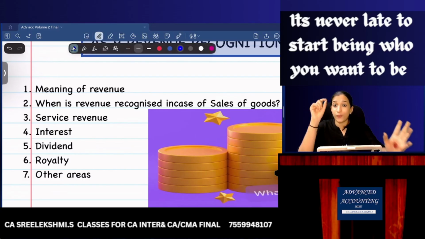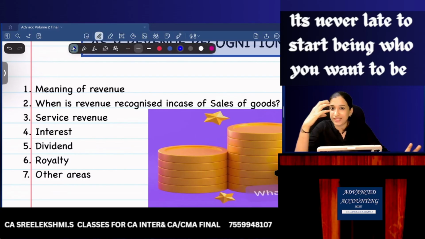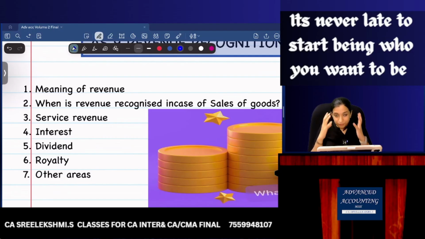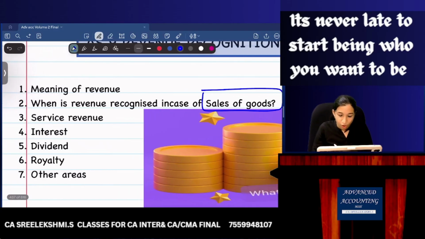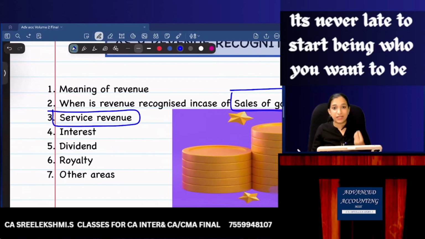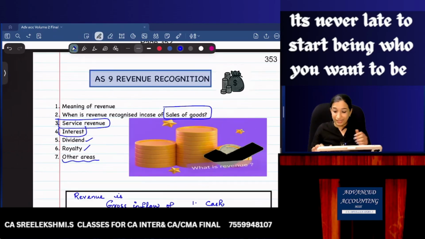Fine. Now the question the standard addresses is when revenue is to be recognized in the books. I am the accountant of the company and there is a sale of goods. When is revenue to be recognized? Or I am doing services, when is revenue to be recognized? I am a financial institution, when interest, when dividend, when royalty, and other small areas to be discussed. It is a very small standard, so let's discuss.